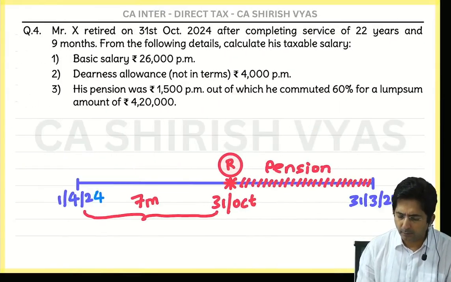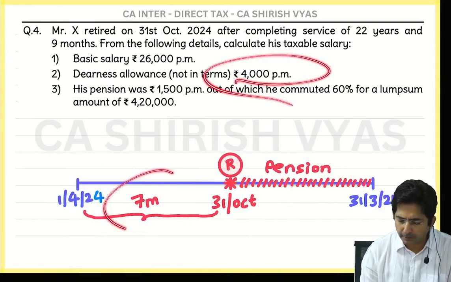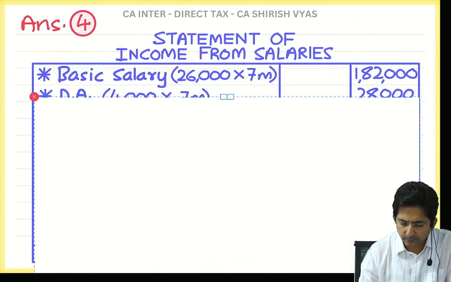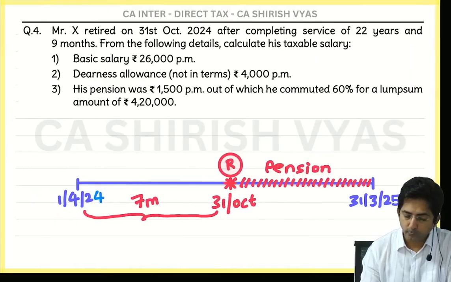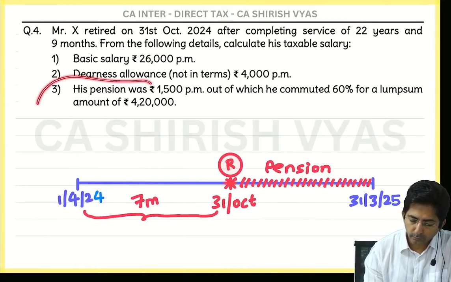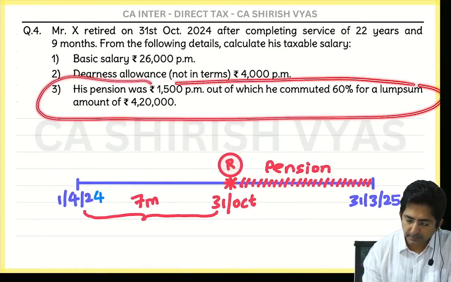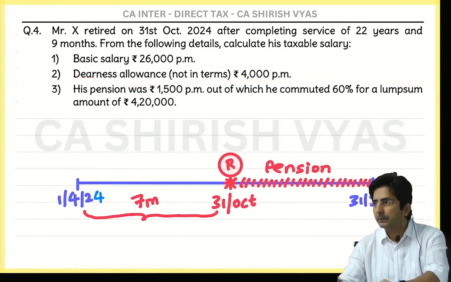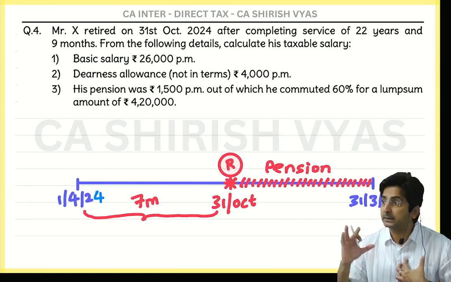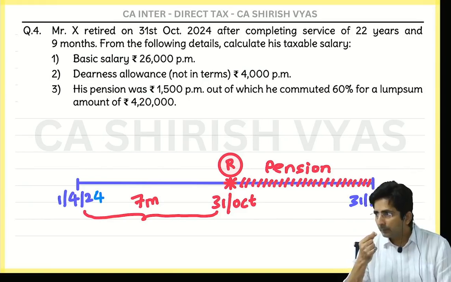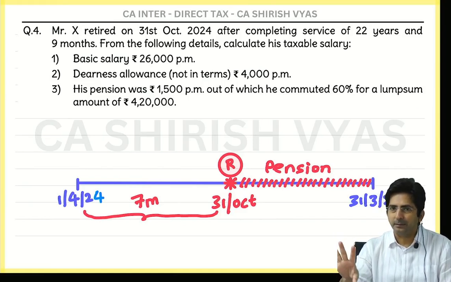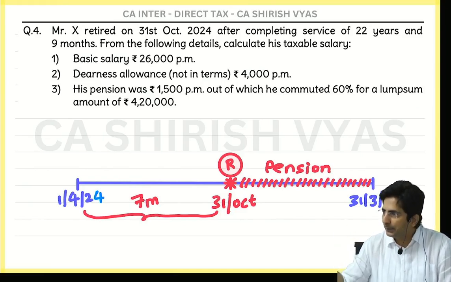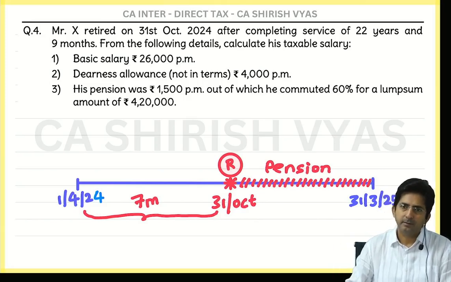And what is the amount? 4,000 per month, so multiply by 7 months. That comes to 28,000. Now do one thing, I want you to try on your own. What does this sentence mean and what will you do with that? Put in some time and then I will explain, it will make sense. Try. I know you will not get the right answer because I haven't explained the full theory yet. But at least try to the extent you understand.